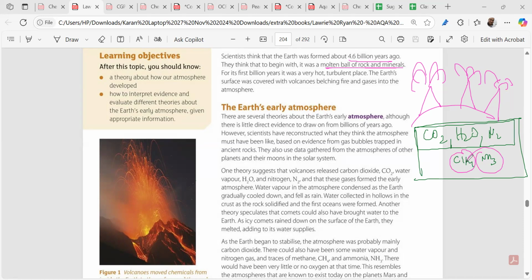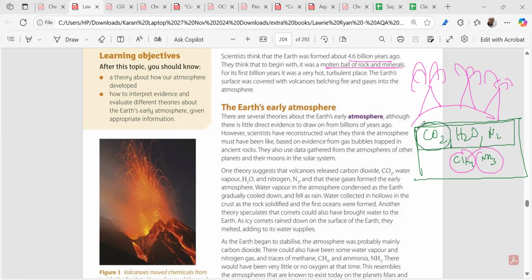Now, the next important bit: in any chemical reaction, the substances react and get used up. So from the early atmosphere, what are we seeing over here?